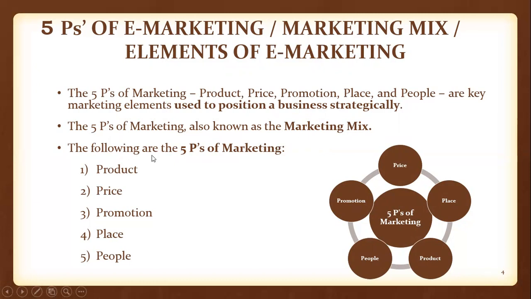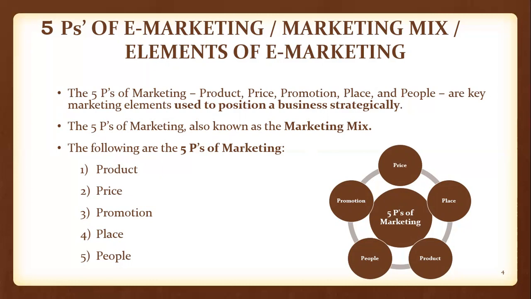And what are those 5 P's of marketing? Product, price, promotion, place, people. And this you can represent in the form of a diagram also, which is right now showing on the right side of this slide. A successful marketing strategy relies on a well thought out marketing mix, also known as the 5 P's of marketing. The marketing mix combines a useful product sold at the right price and the right place using convincing promotional tactics and targeting interested people.